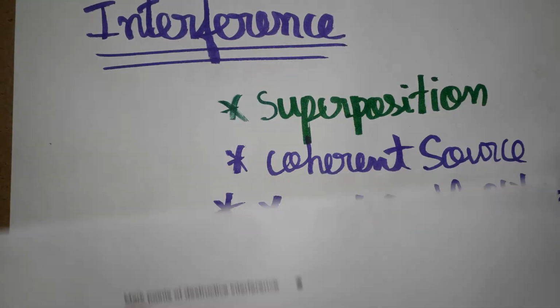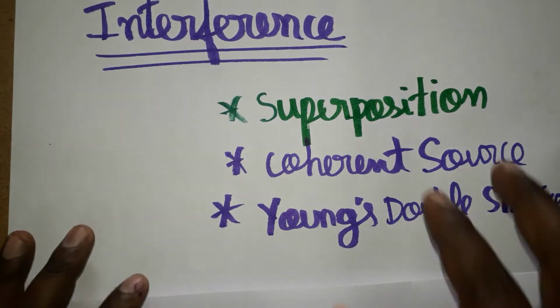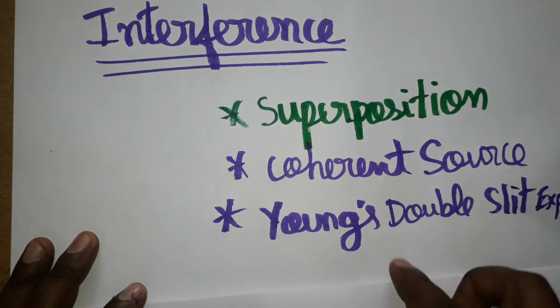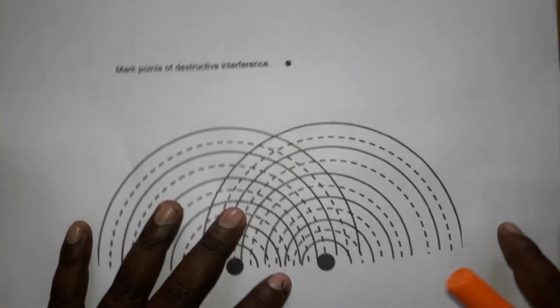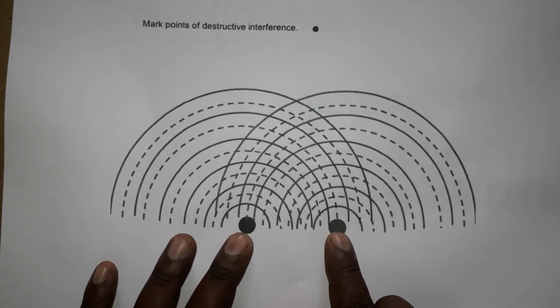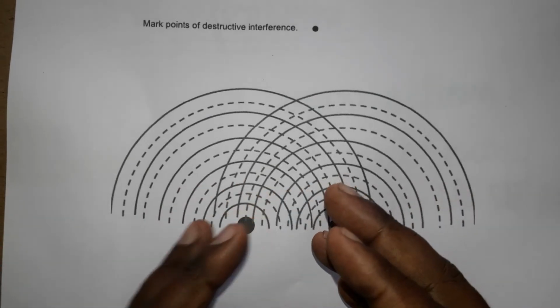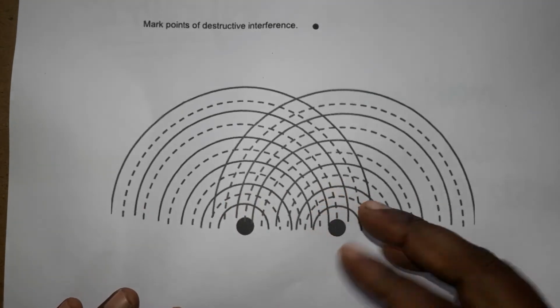Student, today we are going to see what is interference. Under interference, superposition, coherent source and Young's double slit experiment, these are the concepts we are going to discuss. When two light sources are coherent sources, we will get interference. When the two lights overlap, we call it interference.